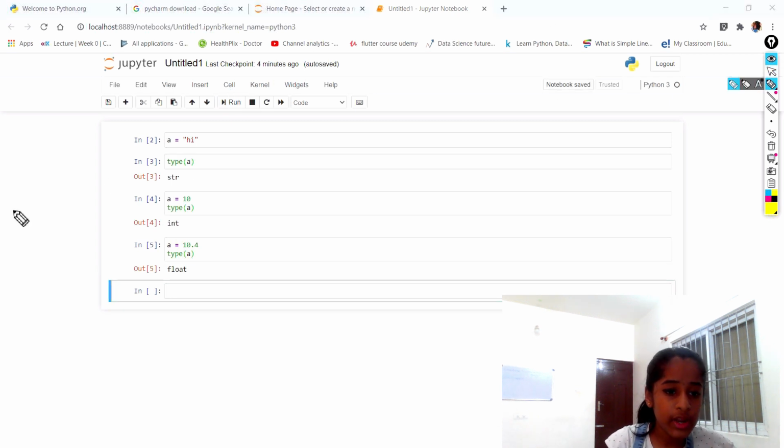So what is a float? When you put points like this, you guys can see we put 0.4. When you put points, that is called a float. When a number has points, let's take 11.4 or 15.3, anything with points, that is called a float.